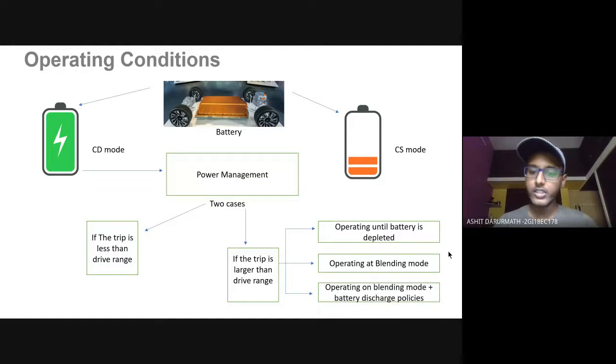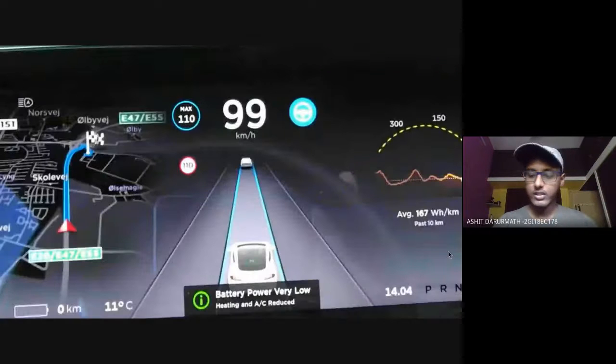And another one is operating in blending mode plus some discharge policies. Discharge policies are nothing but using the battery effectively according to computer algorithms, such that it will be constantly varying between the modes. So this example is a beautiful example of a Model S.